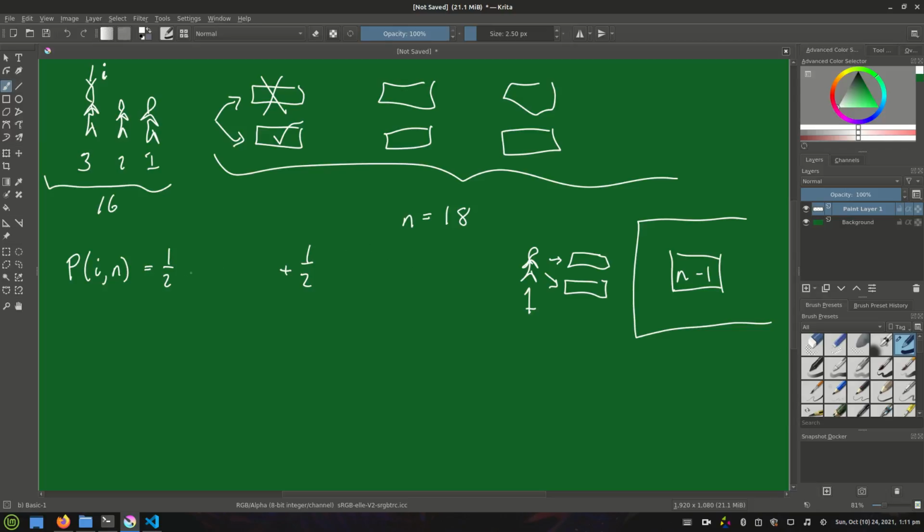And for each case, we need to know the probability of player i surviving, the player i that we're interested in. So I'll go ahead and draw some more people, and let's say that this is player i right here. In this case, he's 3, just in the example image.